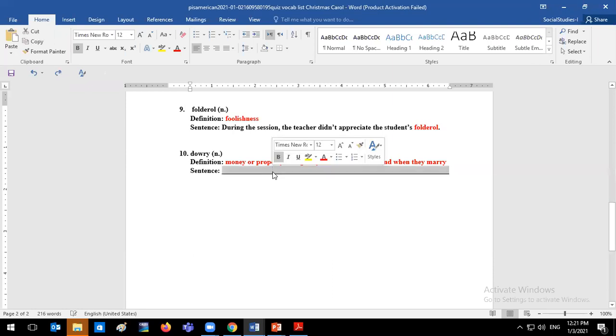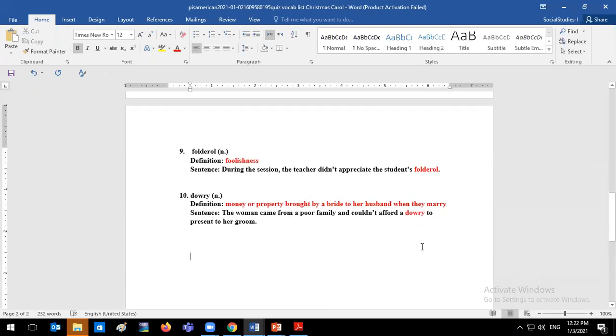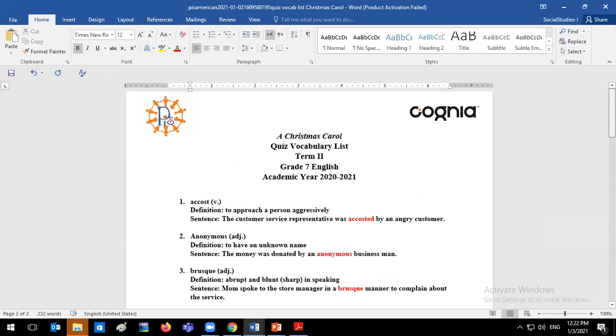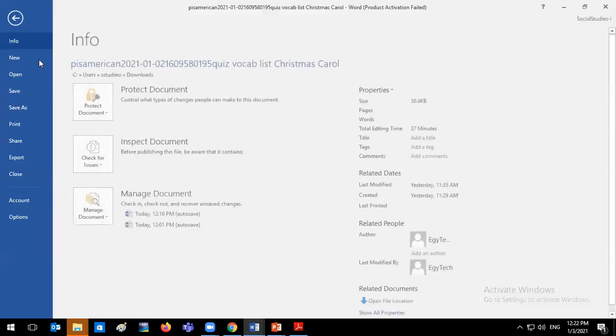And here we can say the woman came from a poor family and could not afford a dowry to present to her groom. Okay, the person that she's going to marry is the groom. Plus, I wrote, his family hoped that his bride would bring a large dowry. Good, perfect, good one. All right, so I'm going to save these.